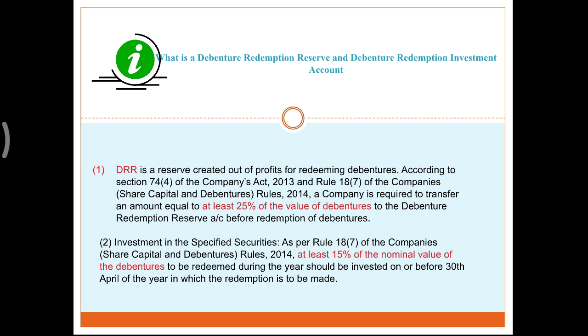DRI account, debenture redemption investment fund account debit to bank account. Money is going out of the bank account and an investment is being created. So this is the entry, and how much will you make? 15% of the nominal value of debentures. Again I am telling you, 10 lakh is your nominal value. How did 10 lakh come? 1000 debentures multiplied by 1000 price. So you will have 10 lakhs. 15% of 10 lakhs is 1,50,000. So you will create a 1,50,000 DRI and you will invest in the fund. So this is the entry of DRI.